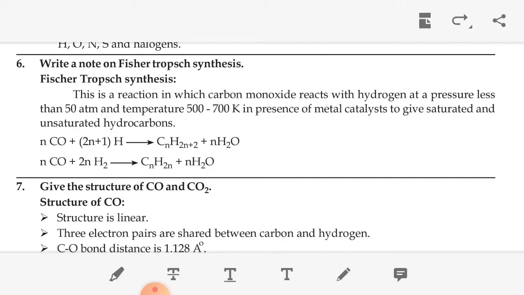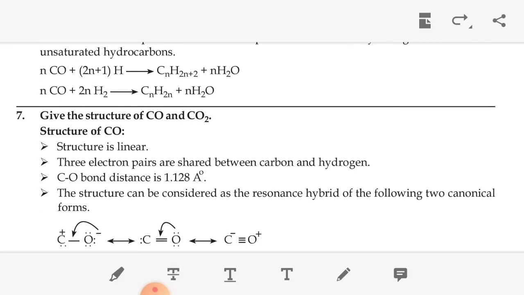The reaction is nCO + (2n+1)H2 gives CnH2n+2, which is the alkane series, a homologous series you already studied in 11th standard, plus nH2O. Then nCO + 2nH2 gives CnH2n, that is an alkene, which is unsaturated, plus nH2O.